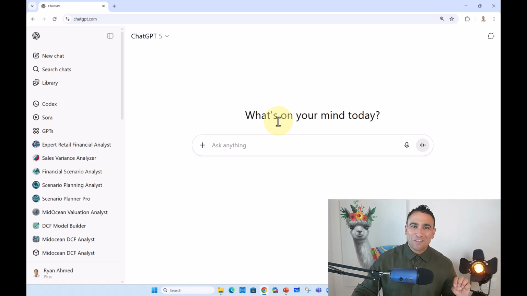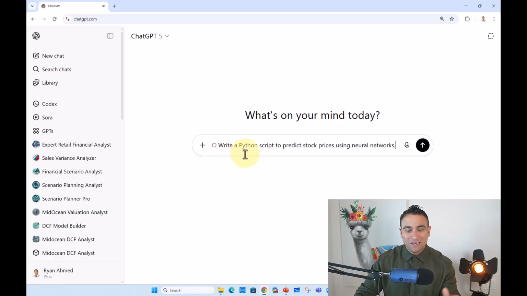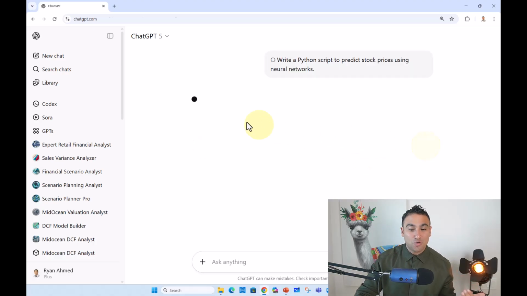In this video, I want to show you the capability of ChatGPT 5 in creating and building applications end to end, and also the ability to convert from one programming or coding language to another. Let me show you. Here I'm going to ask ChatGPT 5 to simply write a Python script to predict stock prices using neural networks.